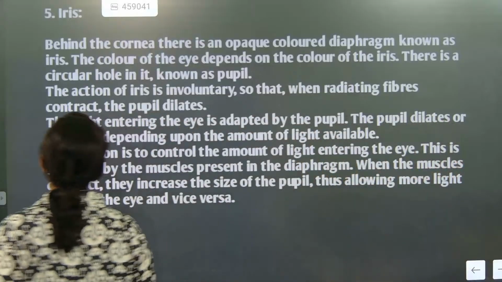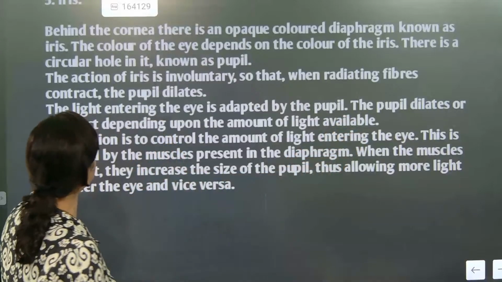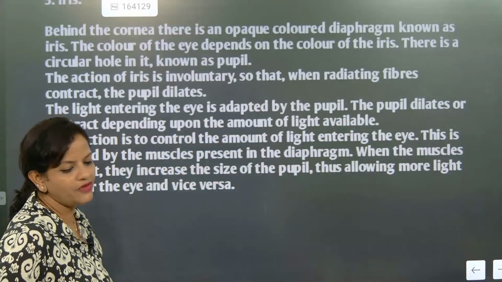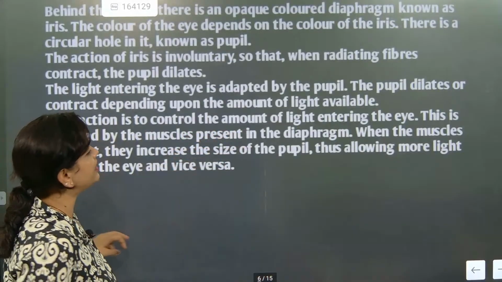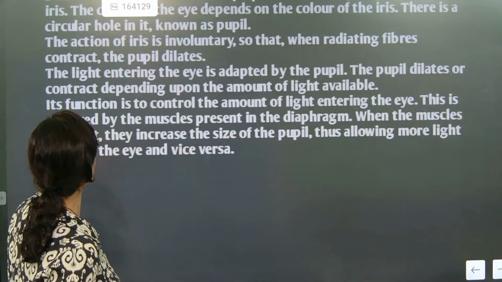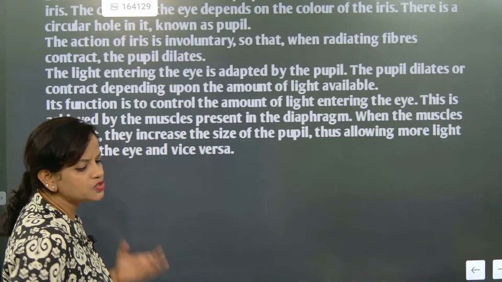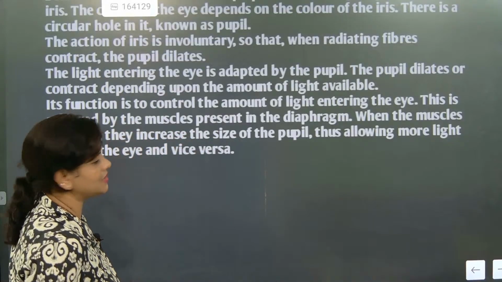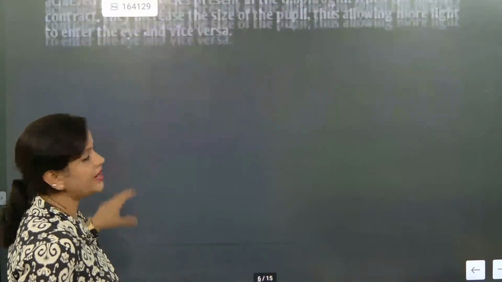Understood? The light entering the eye is adapted by the pupil. The pupil dilates and contracts depending upon the amount of light available. Its function is to control the amount of light entering the eyes, and this is achieved by the muscles present in the diaphragm. So those muscles contract and relax. The iris muscles are going to play the vital role.